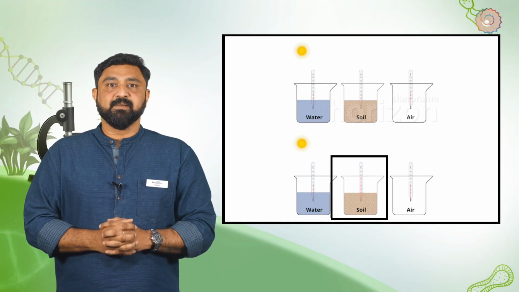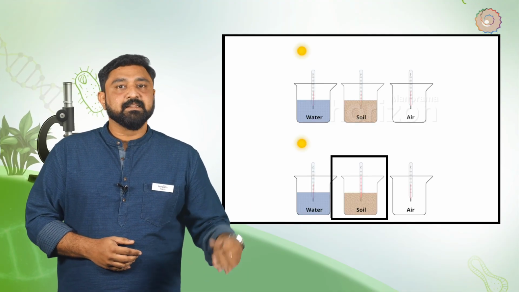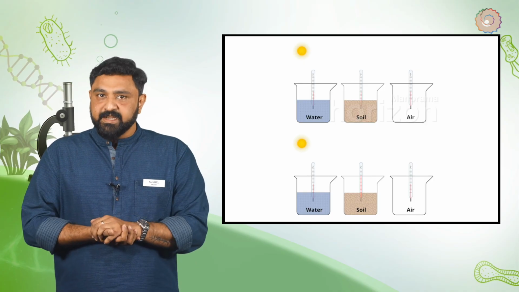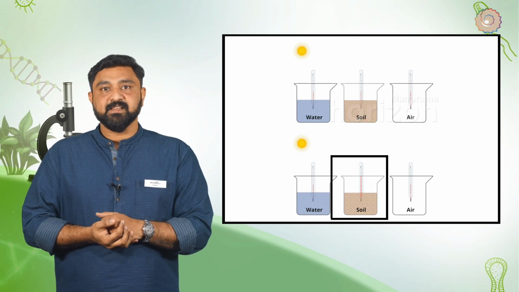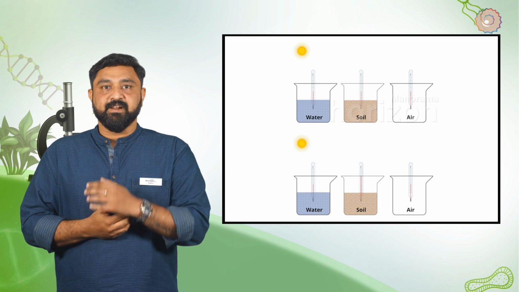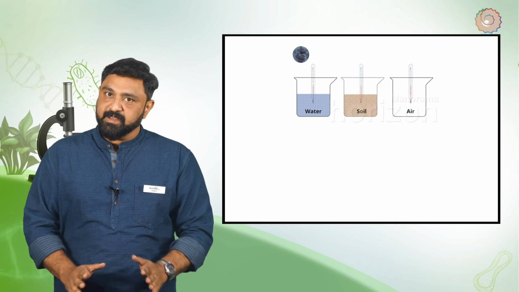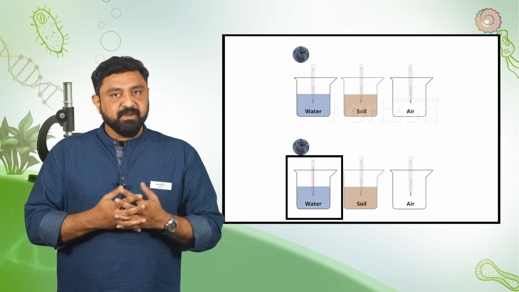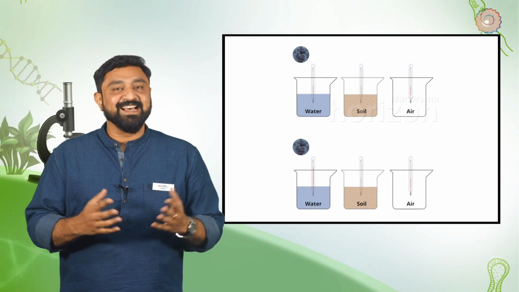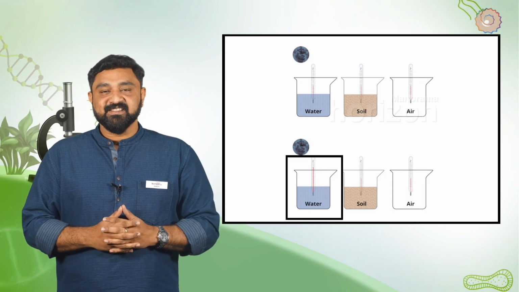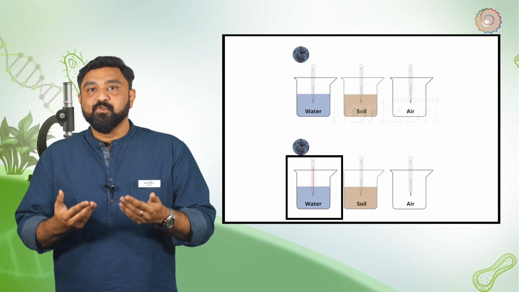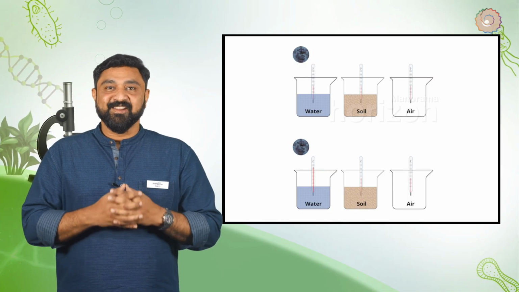We can observe that the temperature is higher in the second beaker than the others. This indicates that soil gets heated faster than water or air. If we perform the same experiment in shade, the temperature reads higher in the water than the others. This indicates that soil also gets cooled faster than water or air.